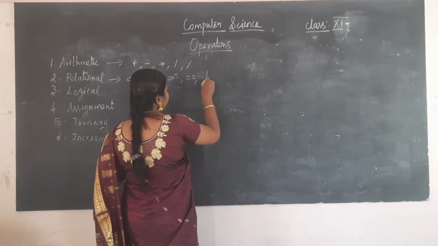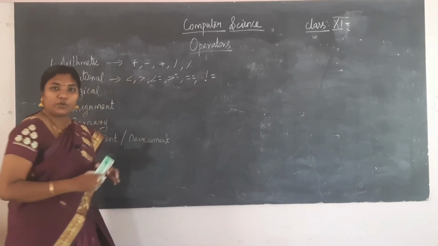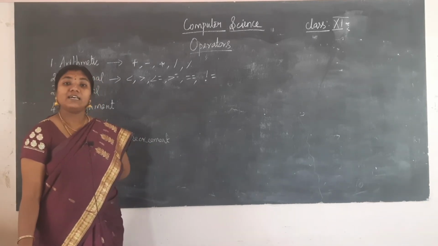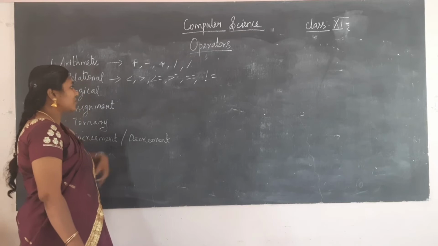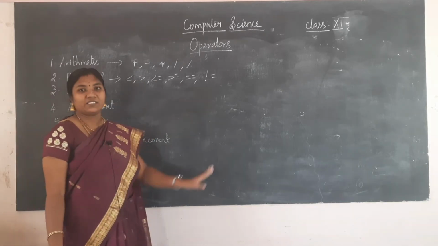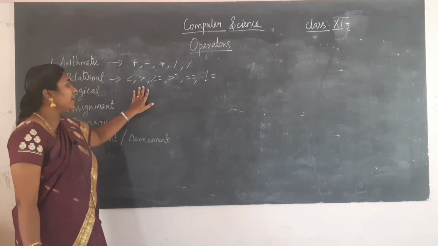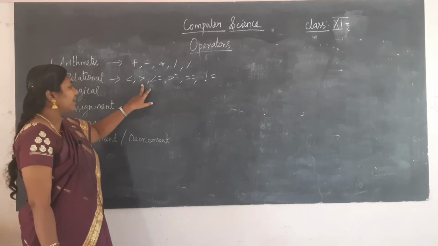For that we will be using the exclamation mark and the equal to sign. So for not equal to, you will be using the exclamation mark and the equal to sign. So see, these are all the relational operators. Okay. So less than, greater than, less than or equal to, greater than or equal to.